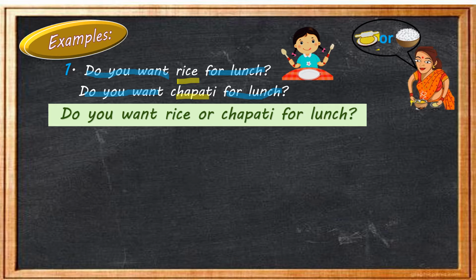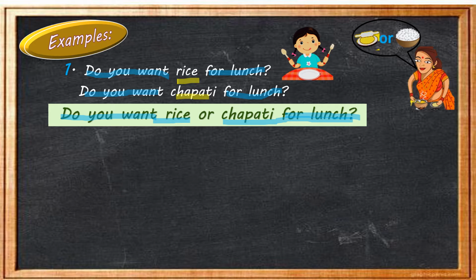First we will write, do you want, and for lunch once. Now we will add rice and chapati. So how are we going to add? Do you want rice or chapati for lunch?